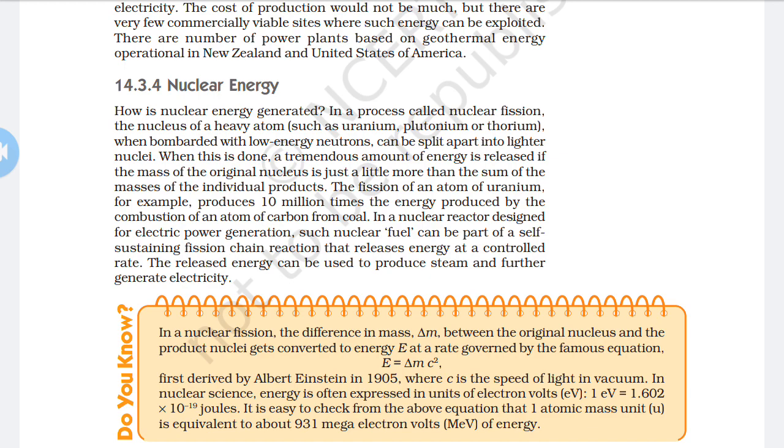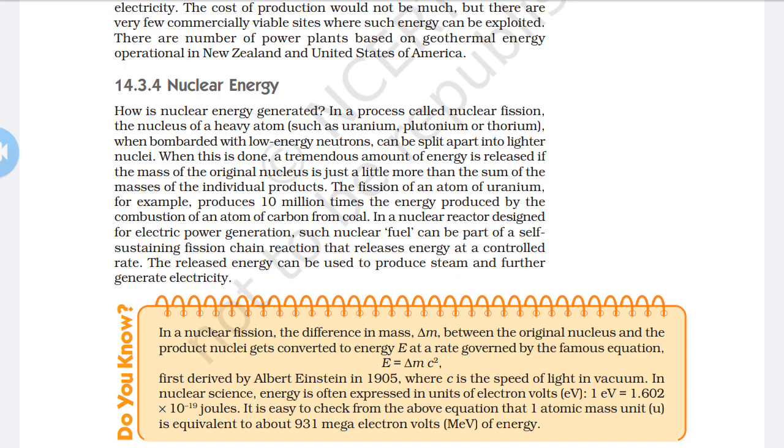This process is known as the nuclear fission process. For example, 1 ton of uranium 235 provides energy equivalent to 3 million tons of coal. So there is a tremendous amount of energy released during the nuclear fission process.